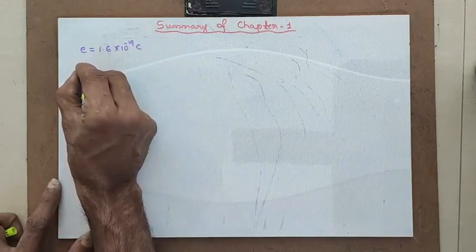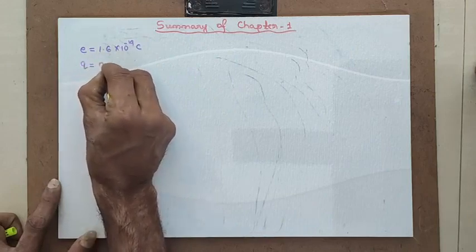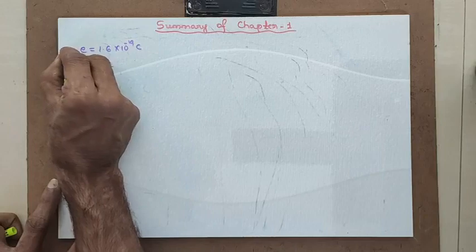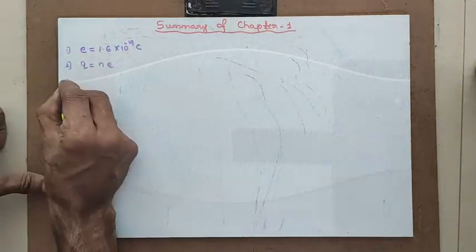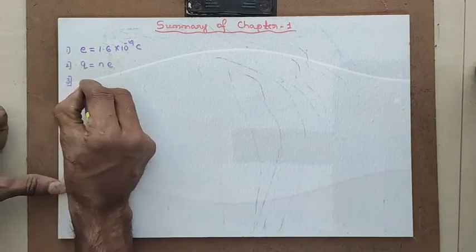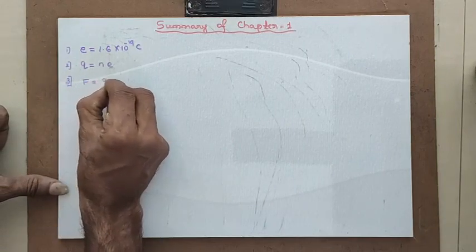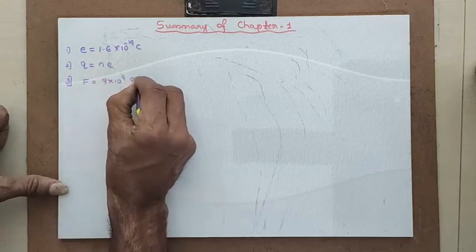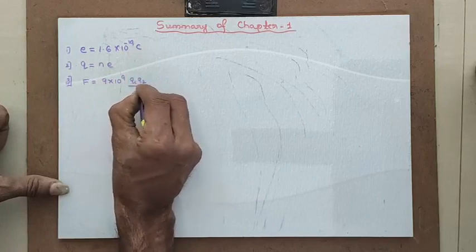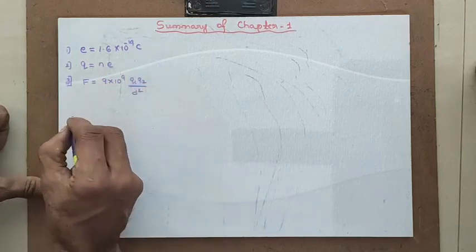Then total charge on a body Q is equal to number of electrons into magnitude of charge of an electron. Third is Coulomb's law, which gives the force as 9 into 10 raised to 9 Q1 Q2 divided by d square.